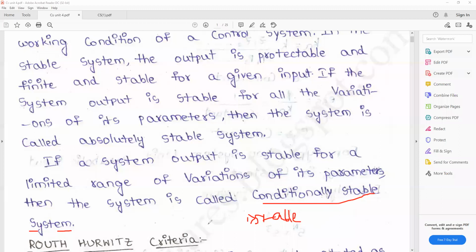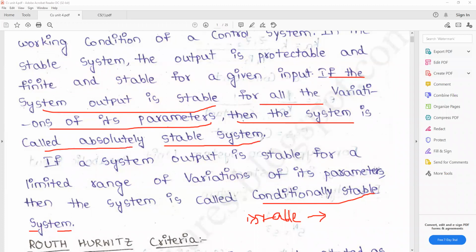And the absolutely stable system means if the system output is stable for all the variations of its parameters, then the system is called an absolutely stable system. And the conditionally stable system means if a system output is stable for a limited range of variations.